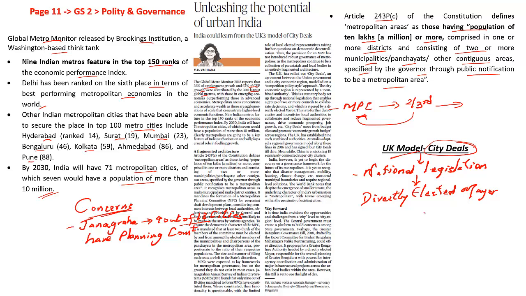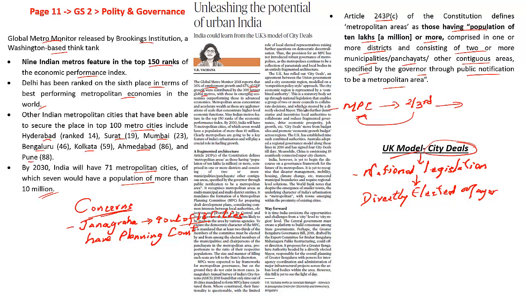So what happens here? There is not a single authority which is taking care of this particular lake, but there are multiple organizations, multiple institutes. As a result, there is fragmented governance, which means on a particular issue, there is not a single institution working on it, but multiple institutions. So there is no coordination, there is no interdepartmental understanding, and this will ultimately lead to fragmented governance, and as a result, governance in the city will also suffer.